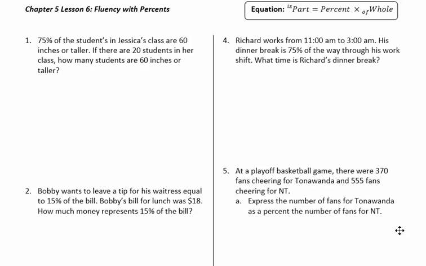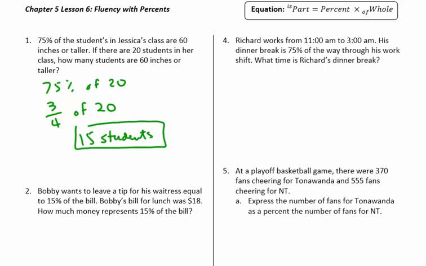For example, question number 1: 75% of the students in Jessica's class are 60 inches or taller. There are 20 students in our class. 75% is just 3/4. So 75% of 20 is what we're trying to figure out, and we know that 75% is 3/4. So 3/4 of 20: 4 groups of 20 would be 5 in each group, and there are 3 of them, which would be 15 students. So knowing a little bit about fractions and how percents work will help us with percents also.